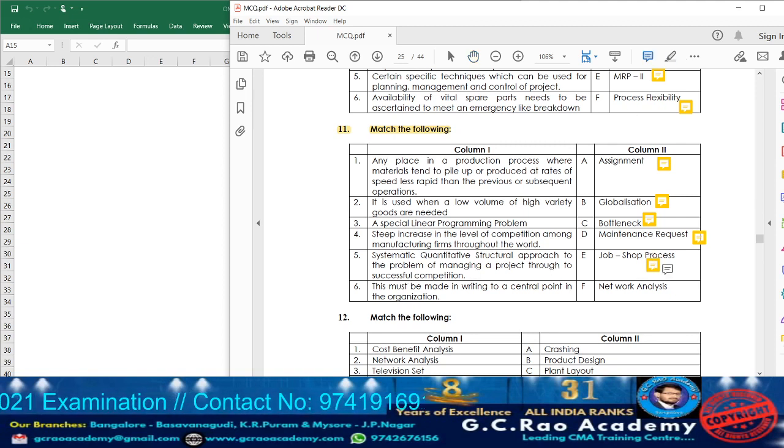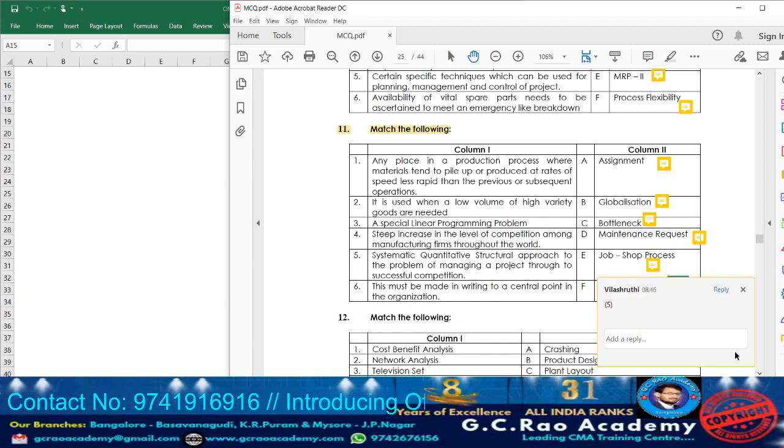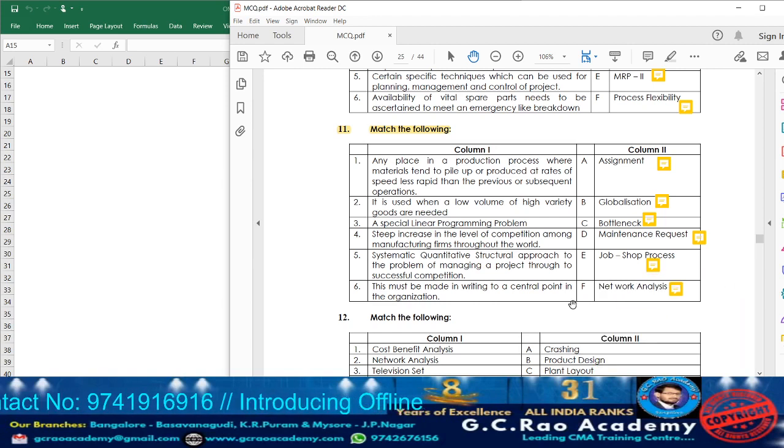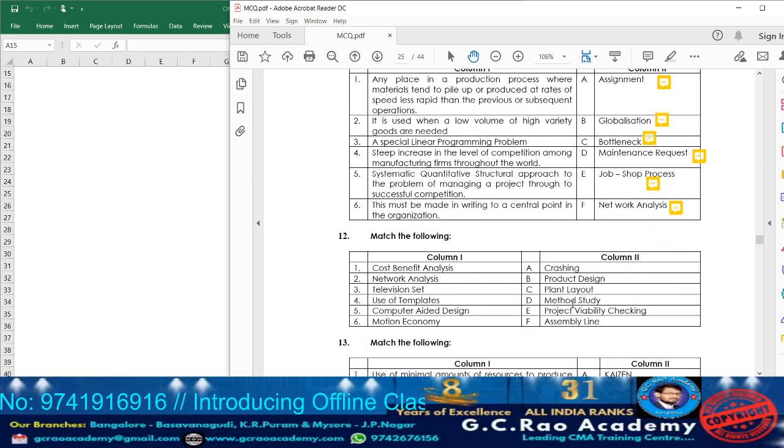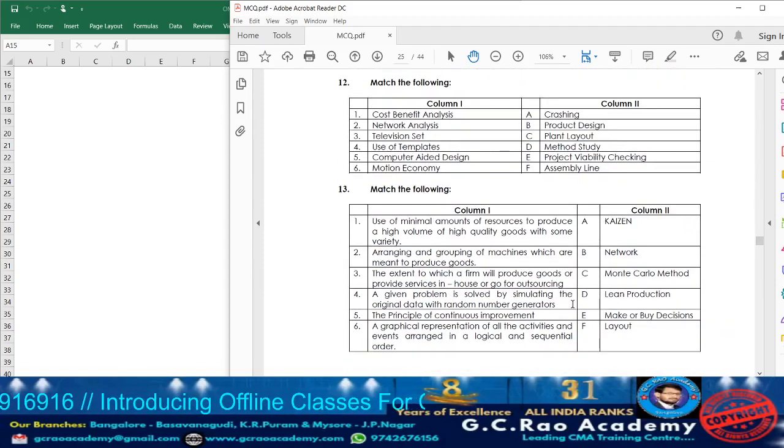So accordingly take down point number 5. So with that, question 11 is completed. Now let us move on to the next question, question 12.